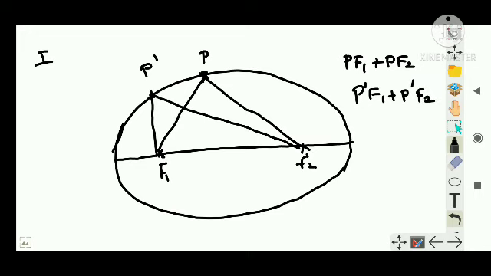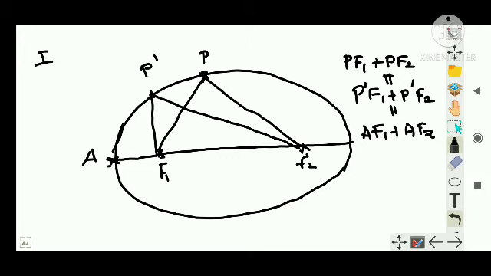Let's say the particle now has reached this point. Let's say it is A. Then the distance from the points F1 and F2, I can write it as AF1 plus AF2. Can't I write it like this? Yes. That means if all these positions' sums are equal, that is, PF1 plus PF2 is constant.